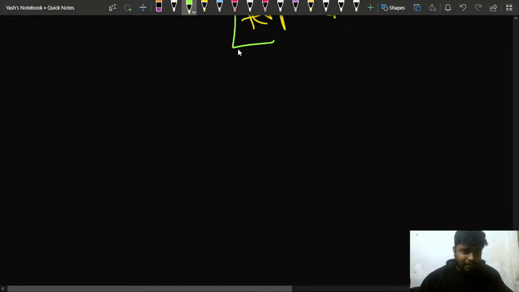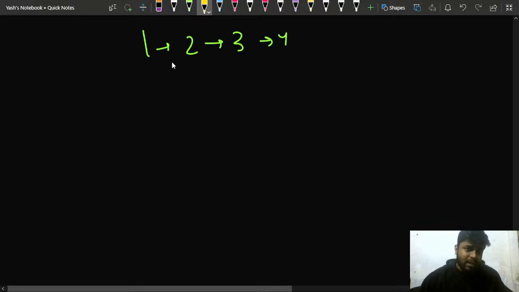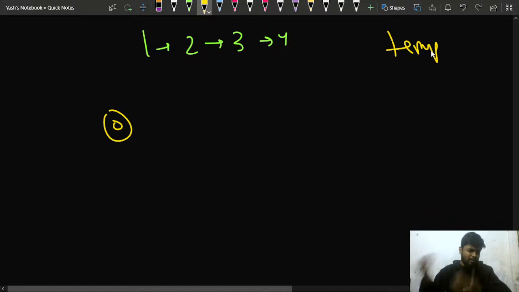Let me take the example that has been given to us. I have 1 connected to 2, 2 connected to 3, 3 connected to 4, like this. First of all I'll have a dummy node. So this is the temp linked list that I've made. I'll tell you how I'll implement it in code, but first let's look at the concept.